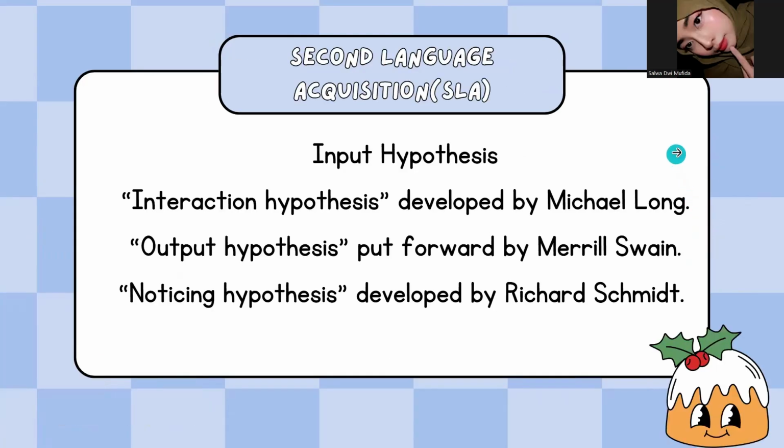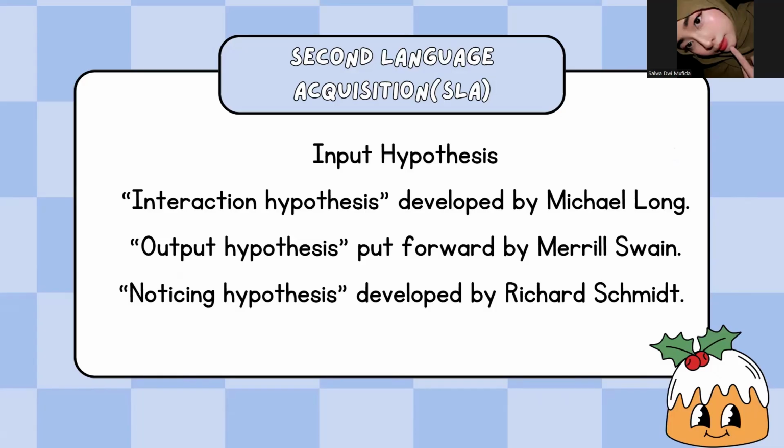Okay, next is second language acquisition. Okay, this slide discusses the input hypothesis in the context of second language acquisition, mentioning three important hypotheses. Okay, the first is interaction hypothesis, developed by Michael Long, emphasizes the importance of interaction in language learning.